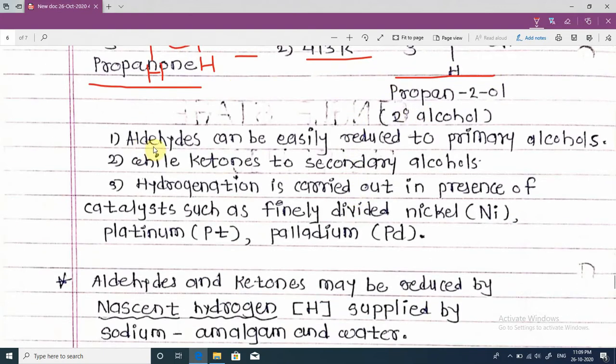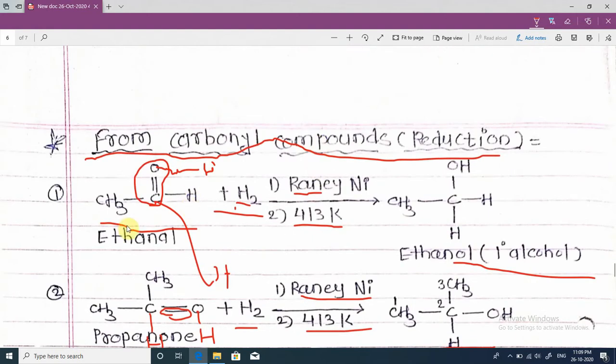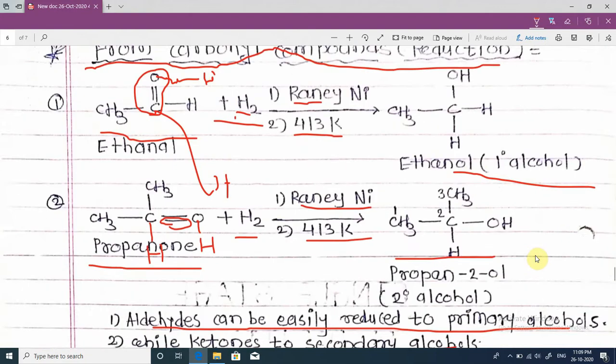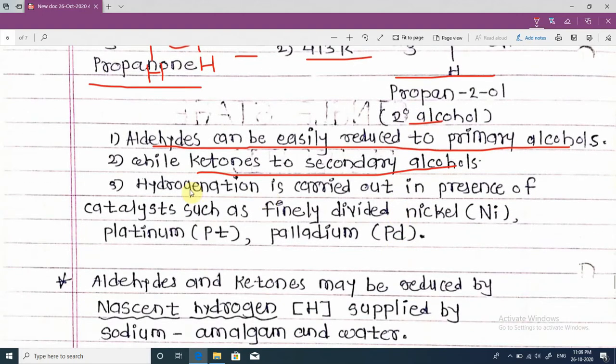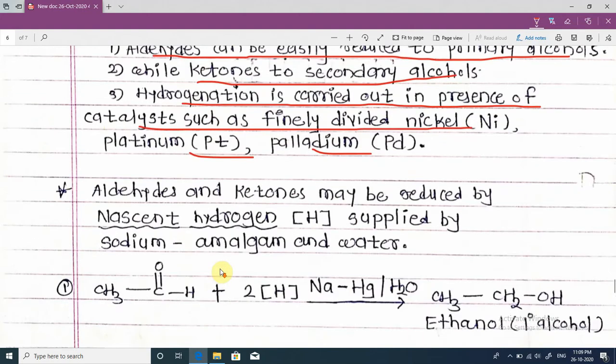See, the explanation: aldehydes can be easily reduced to primary alcohols, while ketones are reduced to secondary alcohols. This aldehyde is reduced to a primary alcohol, and this acetone, a ketone, is reduced to a secondary alcohol. Hydrogenation is carried out in the presence of catalysts such as finely divided nickel, platinum or palladium.